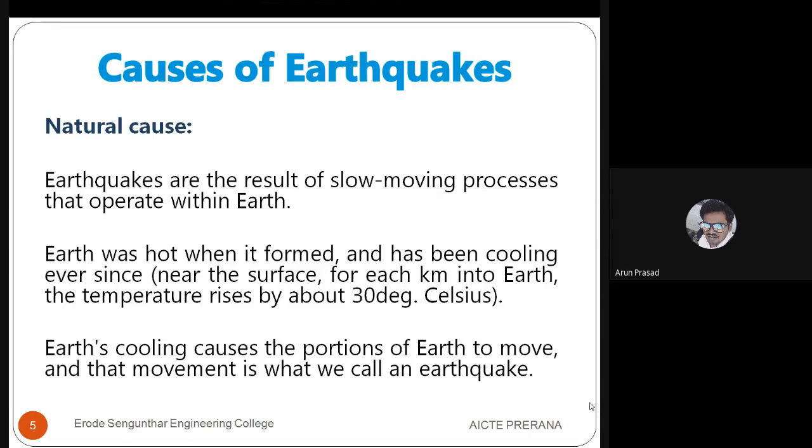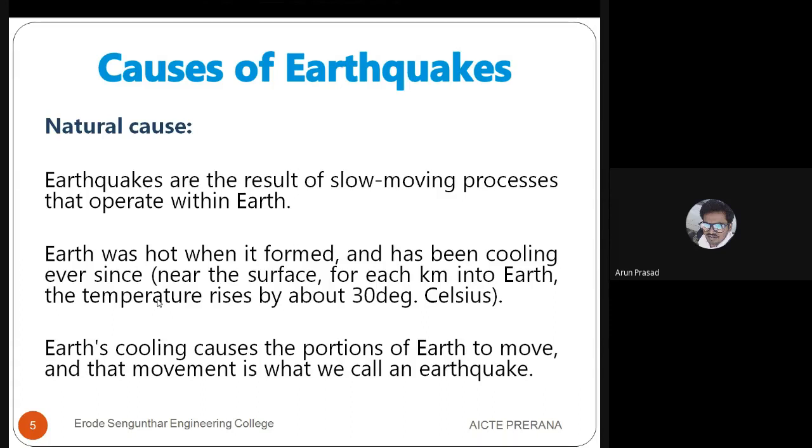And second, the earth was hot when it formed, and it has been cooling since its formation. Because of this variation in temperature, there will be heating and cooling of the tectonic plates. That creates a gap between the plates, so movement of the plates may occur very soon.